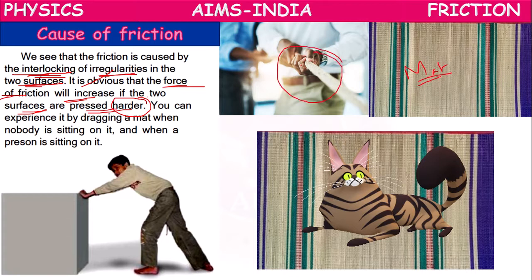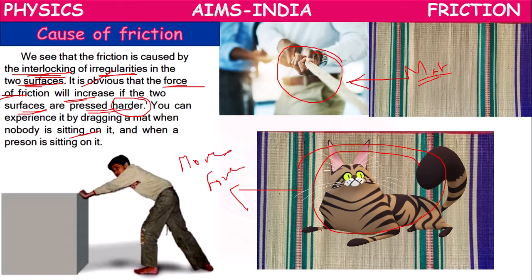If you want to pull the mat, it is easy. Whereas if somebody or a cat is sitting on the mat, then for dragging the mat you have to apply more force compared to the previous case.